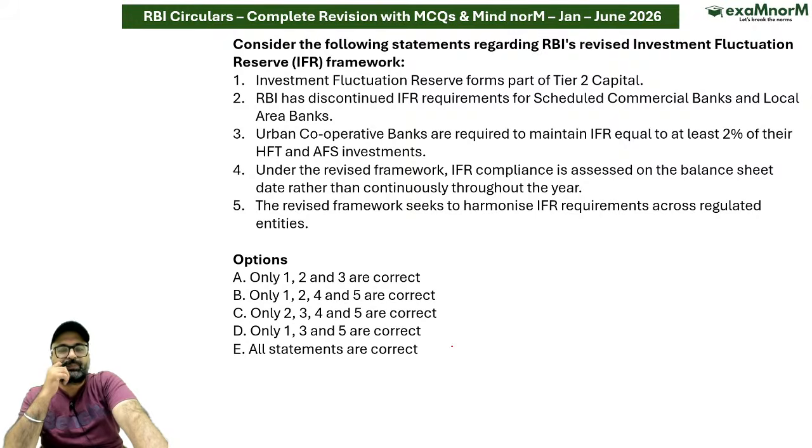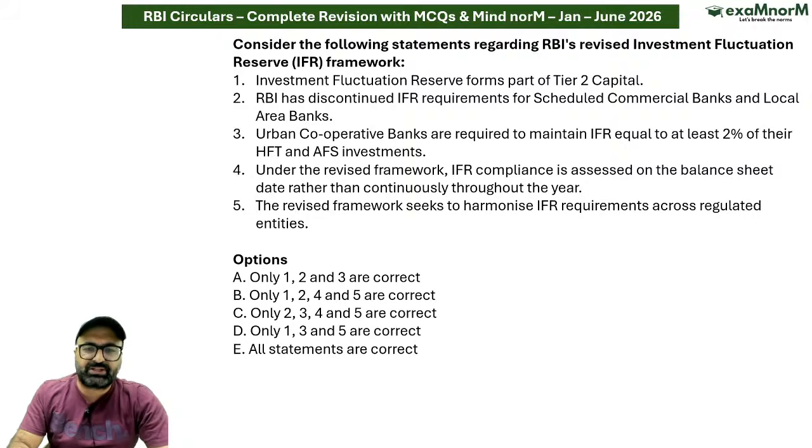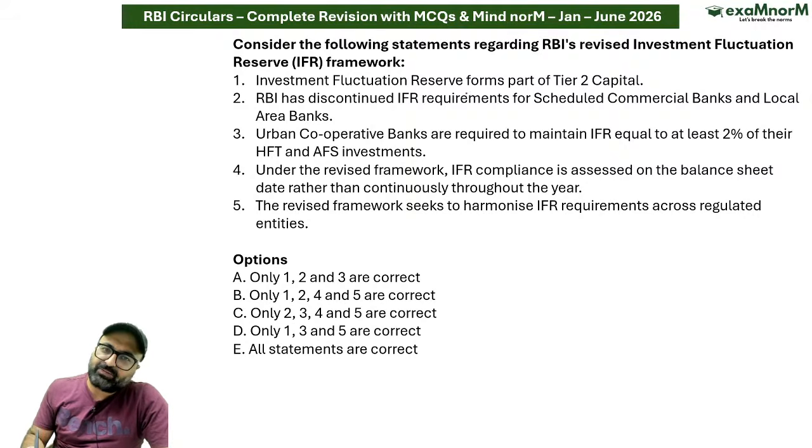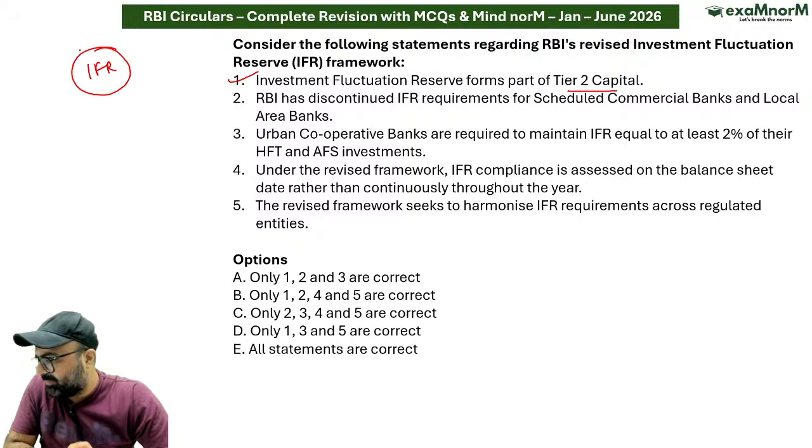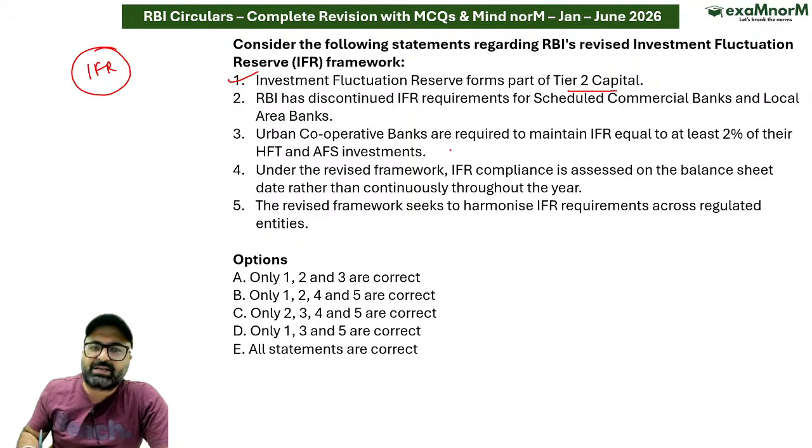Which of the following is correct with respect to the investment fluctuation reserve? So with respect to investment fluctuation reserve, which of the following statement is correct? Sir, investment fluctuation reserve forms part of tier 2 capital. बिल्कुल sir, it was the part of tier 2 capital, but उसको हटा दिया क्योंकि उसकी जरूरत नहीं है. Already the reserves have been maintained. Next is RBI has discontinued investment fluctuation reserve requirement for scheduled commercial banks and local area banks. बिल्कुल सही है सर, इनके लिए discontinue कर दिया.